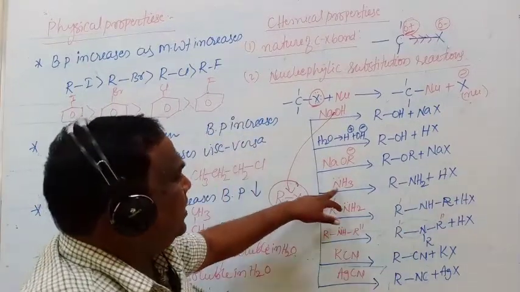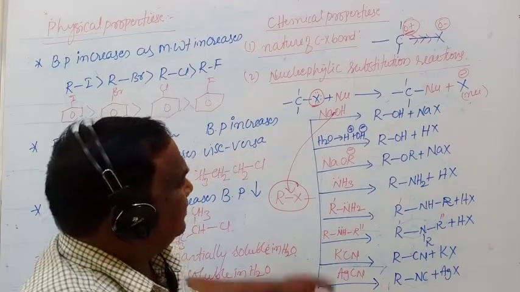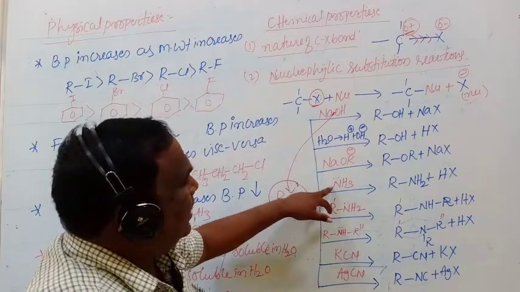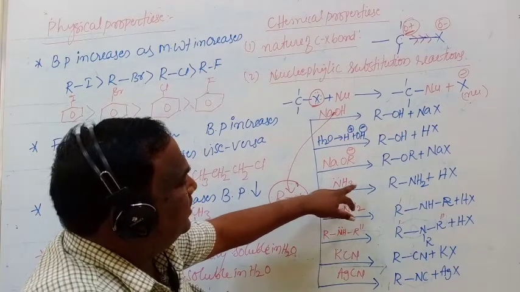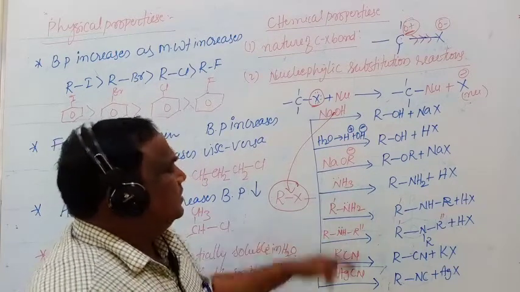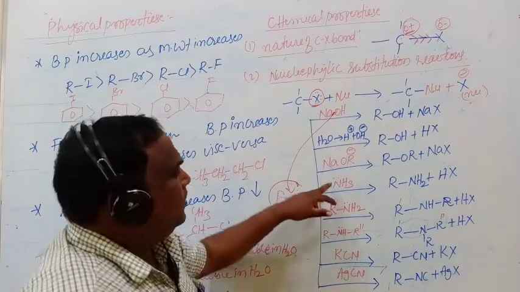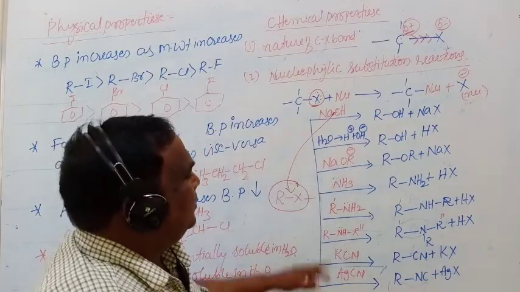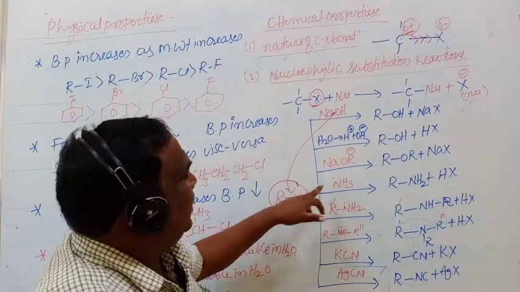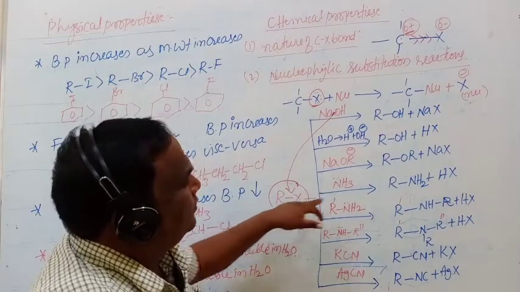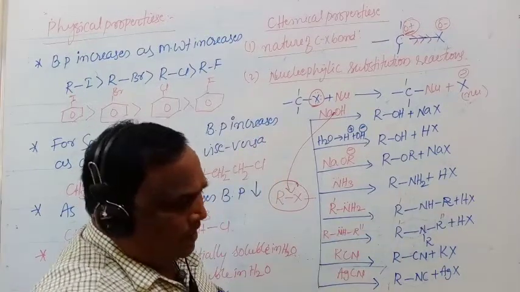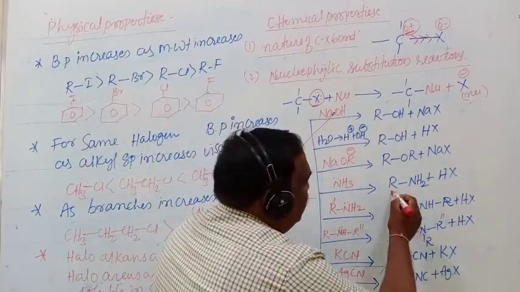Ammonia, NH3. Ammonia is a fifth group element, 15th group element. Around the nitrogen, three bonds are there already, and one lone pair is there on the nitrogen. Therefore, ammonia will act as a nucleophile. This nucleophile, substituted for the halogen atom, will give amines. It is a primary amine, a 1 degree amine.